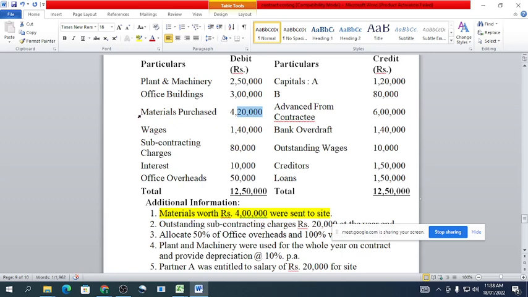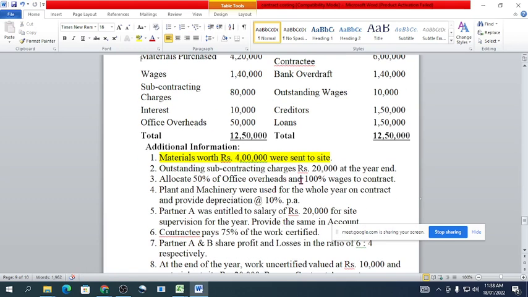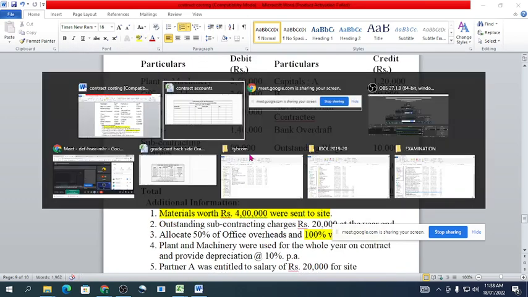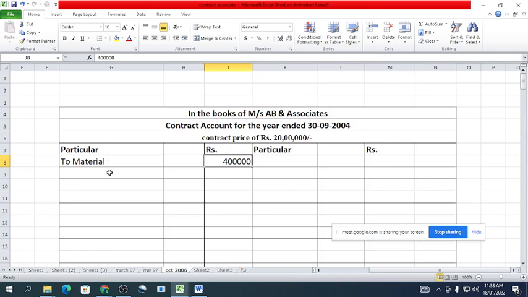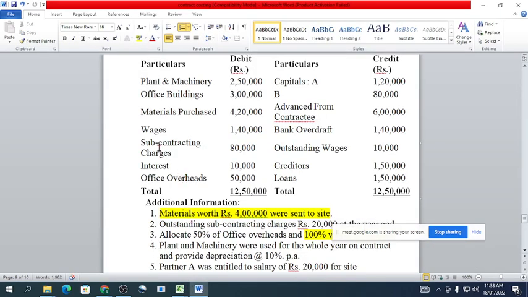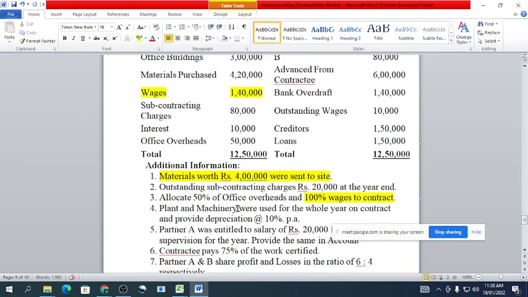Next, wages. Wages 1 lakh 40,000, because they have mentioned that 100% of wages are transferred to the contract account. So to wages 1 lakh 40,000, the full amount, 100%. Next, 50% of office overhead.